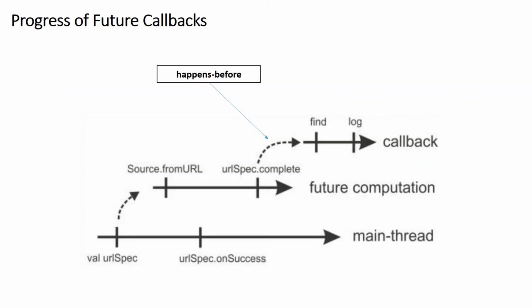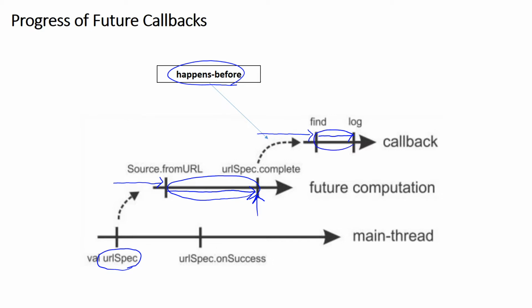This diagram shows the progress of the future callback. Here, we create a new future called URL spec. After a while, a new thread is created for executing the future. And here, the future completes. After a while, a new thread is created to execute the callback. And there happens to be a correlation between this future and this callback.